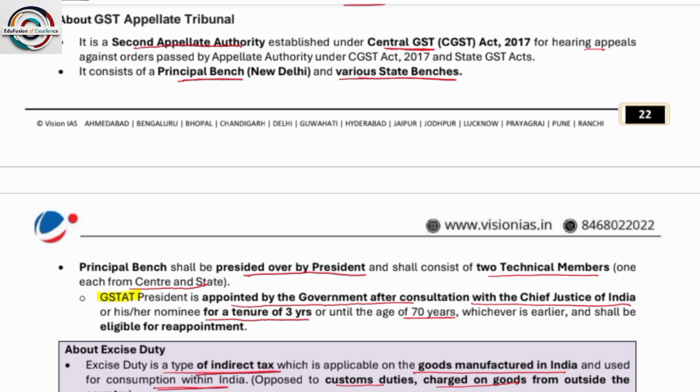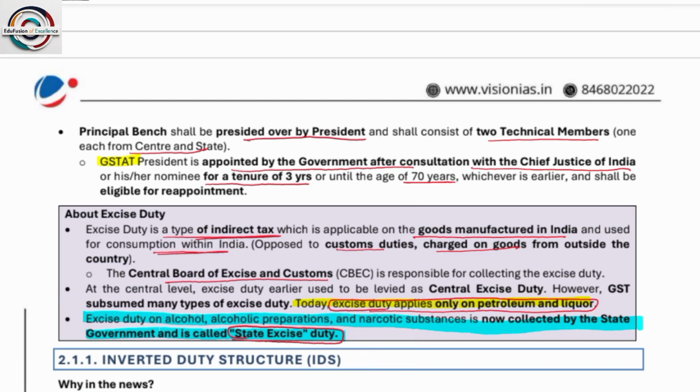So next is the principal bench. The principal bench shall be headed by the president and shall consist of two technical members, one from the center and another from the state. GST Act: what is that? The president is appointed by the government after consultation with the Chief Justice of India. It is the GST Appellate Tribunal. Okay, how is it appointed?